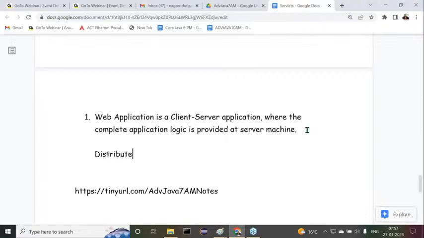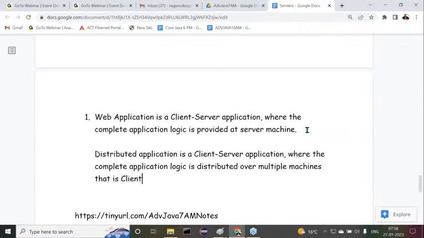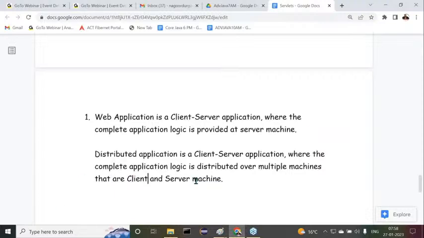A distributed application is a client server application where the complete application logic is distributed over multiple machines, in the sense that there are client and server machines. Observe carefully. I'm going to provide simple diagrams. Now try to understand this clearly.